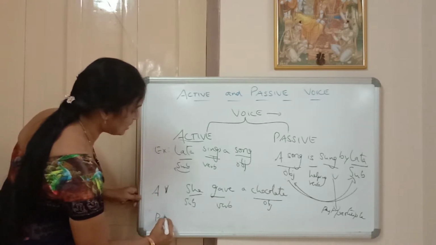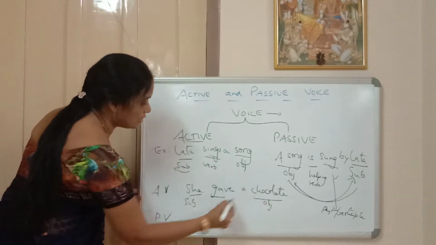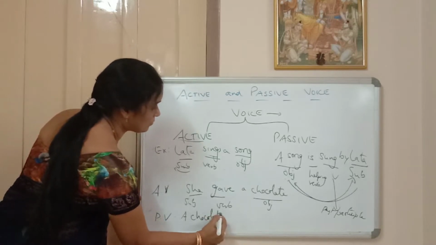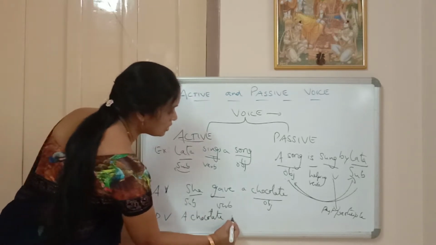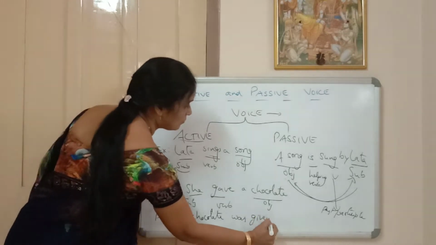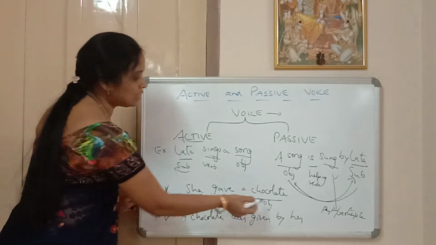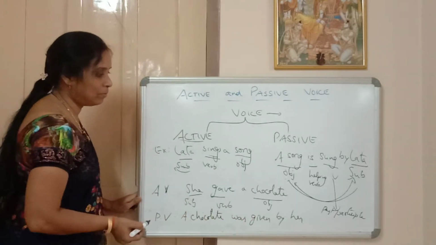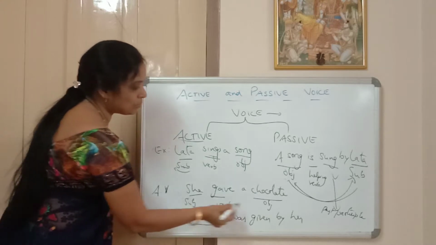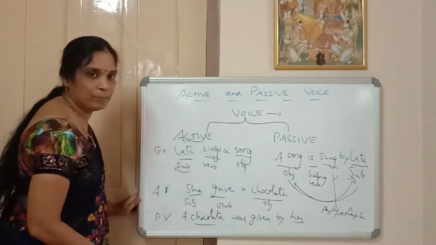If you change the same thing into passive voice, again, a chocolate was given by her. So you can see the change in the places of subject and object. Object came here, subject went there. Because pronoun she changed into her.